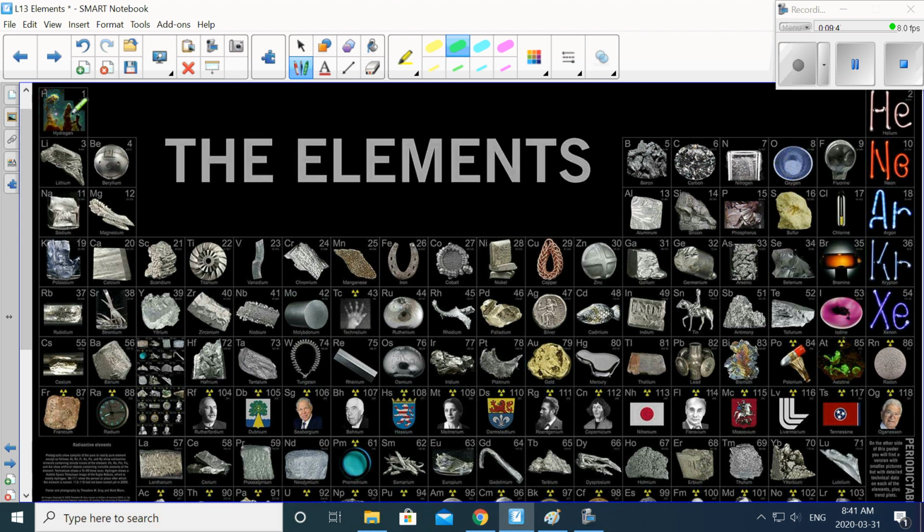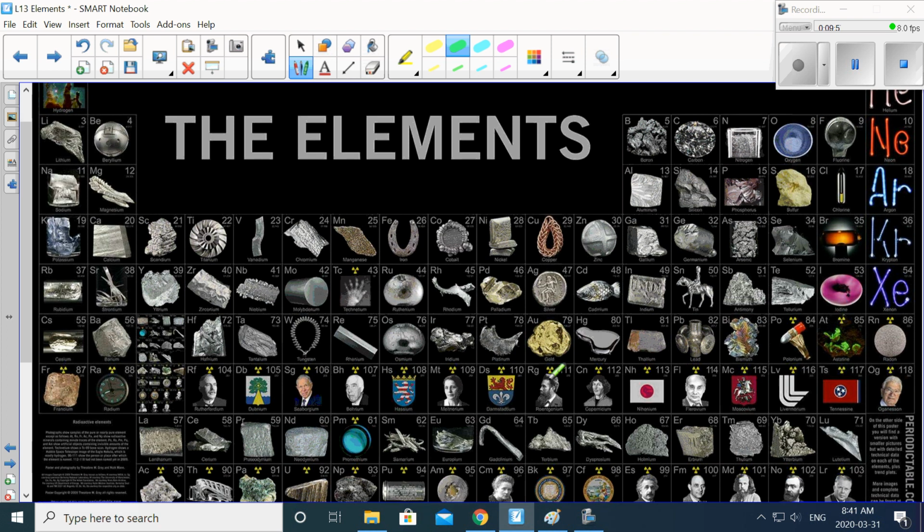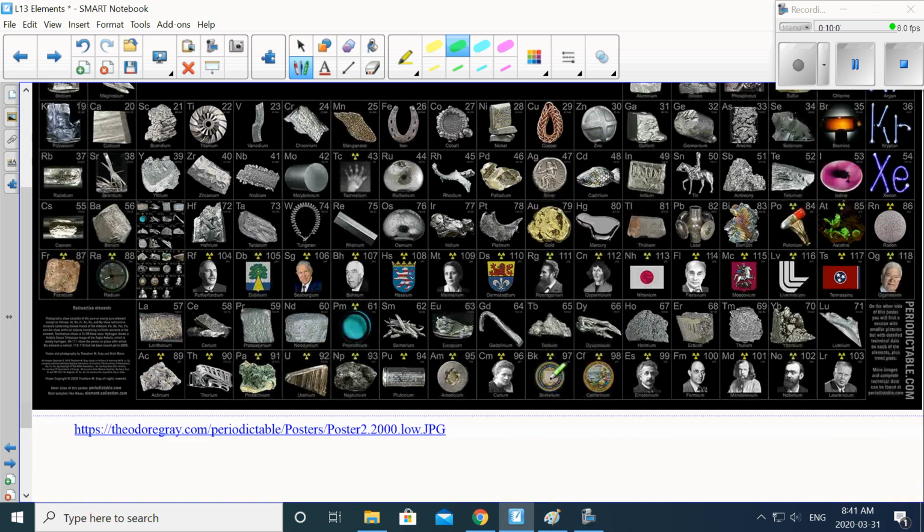And then over here, we've got hydrogen. That's kind of a loner over here. That's the only gas on this side. And then we've got some gases over here as well, oxygen, nitrogen, okay? So I thought this was just a really cool picture, just to show the different elements in pictorial form, like actual pictorial form, okay?